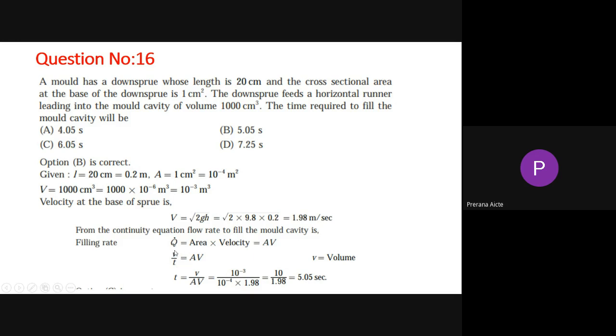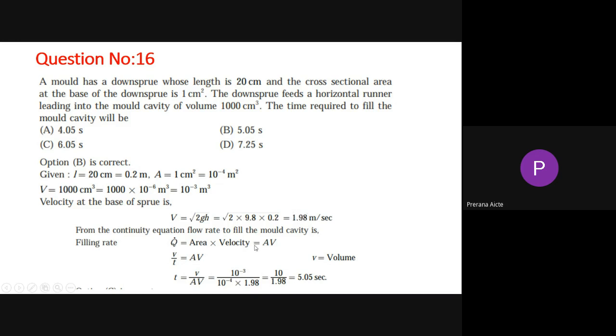Volume by time. Here small v means volume, capital V means velocity. Don't get confused here. That is called flow rate. So small v by time equals A into velocity. So here small v is volume, so t equals v divided by A into V, that is equal to 10 power minus 3 divided by 10 power minus 4 into 1.98, where 10 power minus 4 is the area and 1.98 is the velocity.